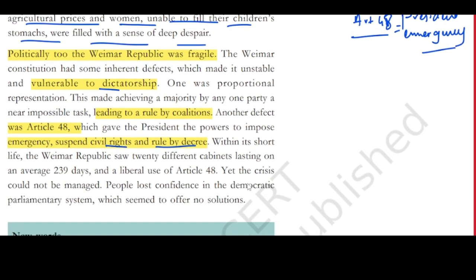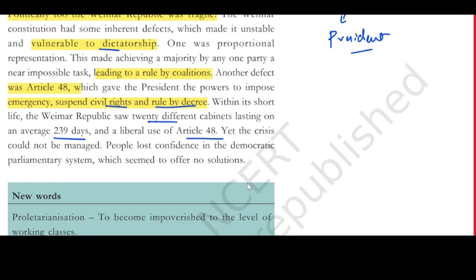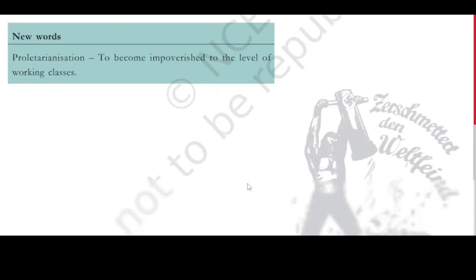Within its short life, the Weimar Republic saw 20 different cabinets. See, it was very fragile. It was not stable enough, lasting on average 239 days, and there was a liberal use of Article 48. Article 48 was invoked every time, meaning mostly the rule was by the president alone. So no decision-making happened in the parliament. The president ruled on his own, yet the crisis could not be managed. People lost confidence in the democratic parliamentary system, which seemed to offer no solutions.